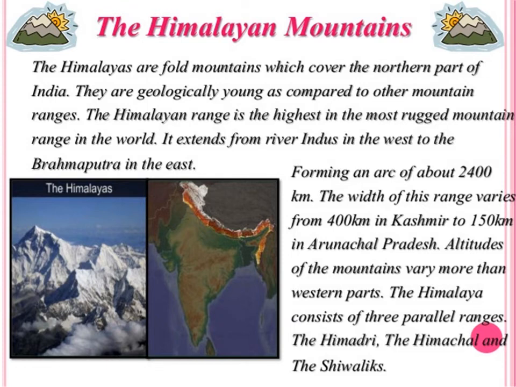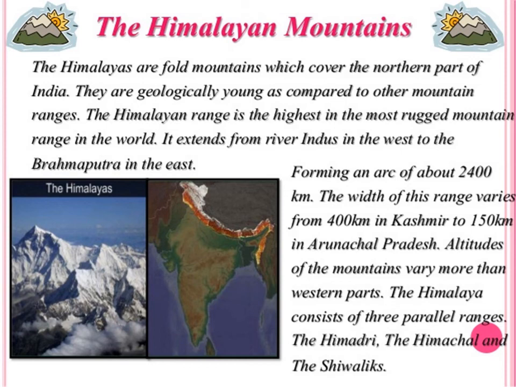The Himalayas are the young fold mountains of India, and they are considered the most rugged mountains in the world. They extend from the Indus River to the Brahmaputra River. Their total extension is about 2400 kilometers. The width of the Himalayas also varies from Jammu Kashmir to Arunachal Pradesh. Their width in Jammu Kashmir is 400 kilometers and in Arunachal Pradesh it is only 150 kilometers.